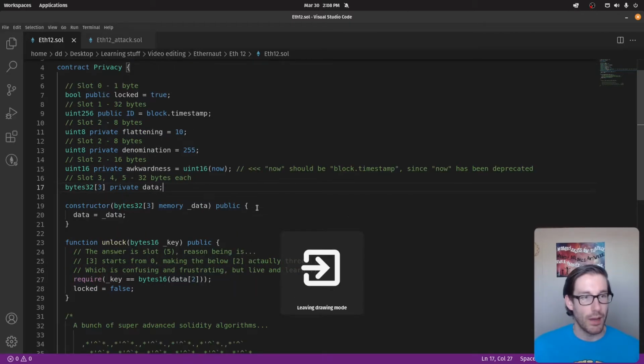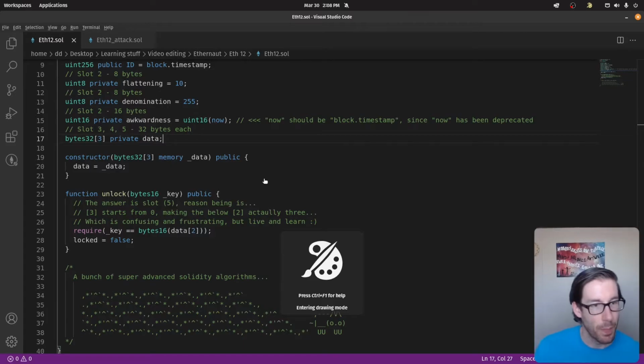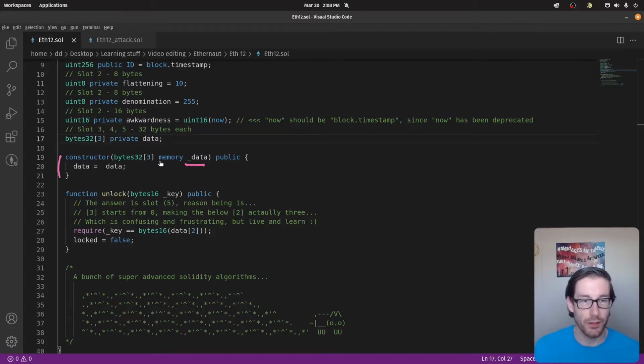All right, we have our state variables and we have our storage. Next thing is we're going to look at our constructor. So our constructor is going to kick this off and deploy it. It's basically going to take some sort of variable called data, store it in memory, and then include it within that 3 bytes array. And it looks like this data that's being put in is probably going to be 3 items that are then going to be stored in this variable called data.